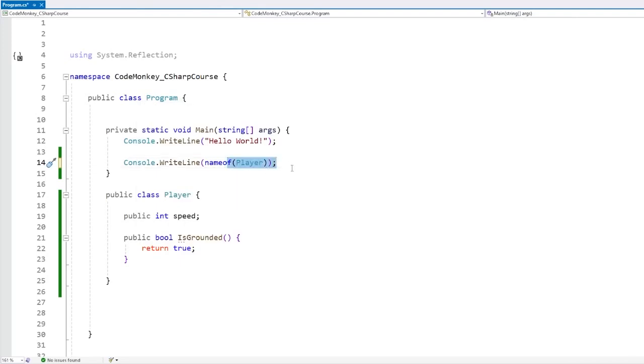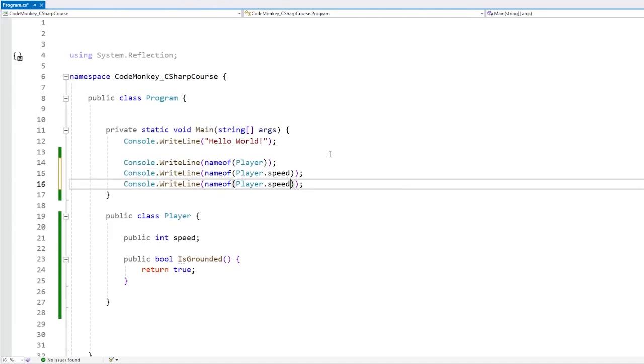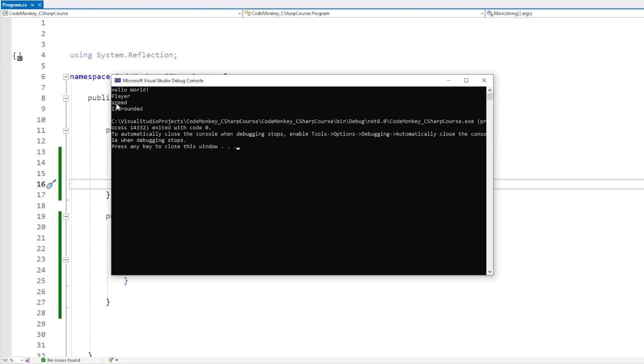So this works with types itself, like these, but it also works for fields and functions. So we can do this, print out the player speed, and print out is grounded. And if we run this, yep, this returns exactly the name of those elements.